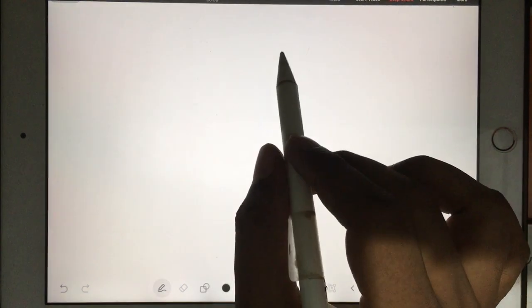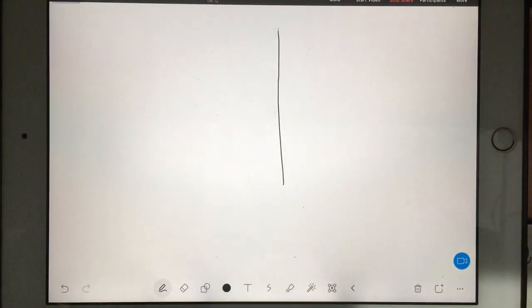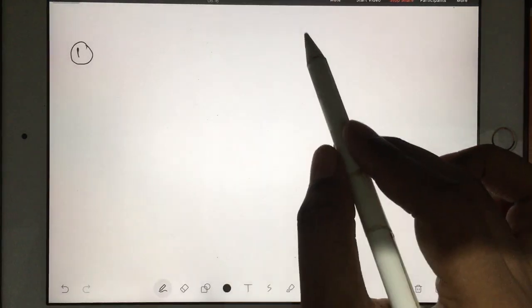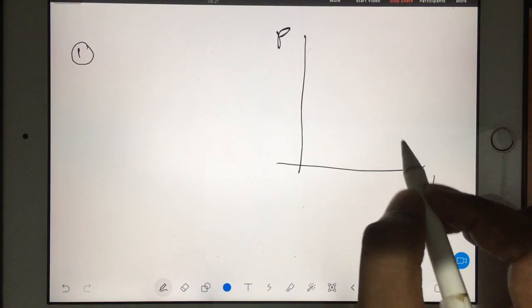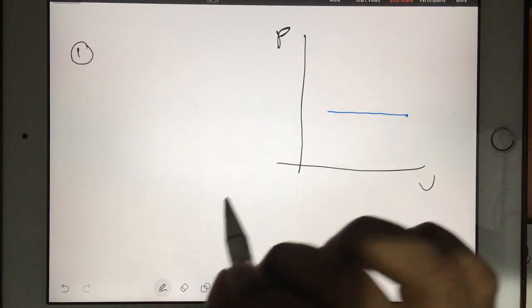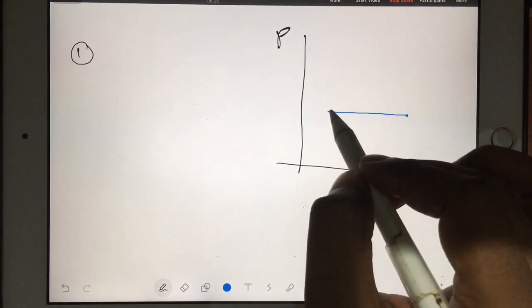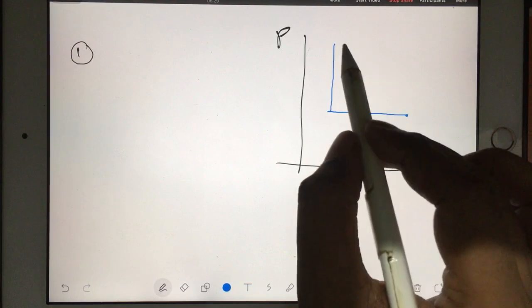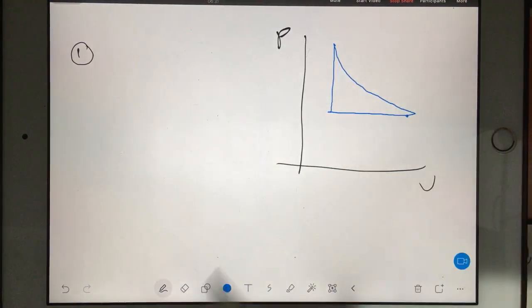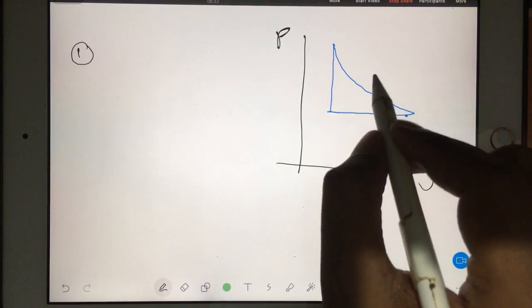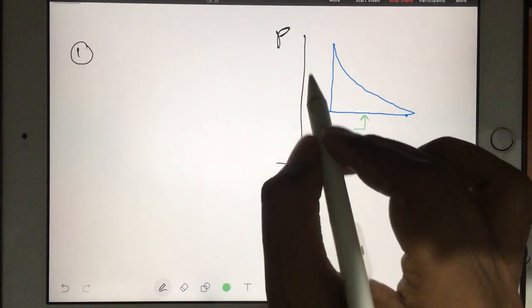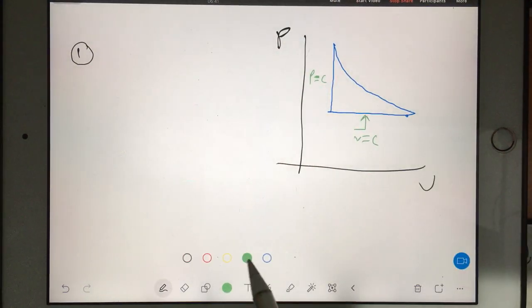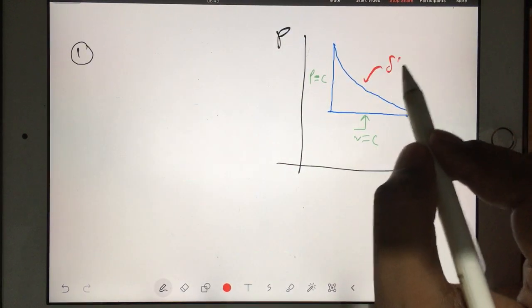What are those three processes? First we understand the processes. First I will write the name. First I will draw the PV diagram. First I will go like this, and then I will go like this, and then I will come like this. Now here you can see volume is constant, here you can see pressure is constant, and here heat transfer is 0.